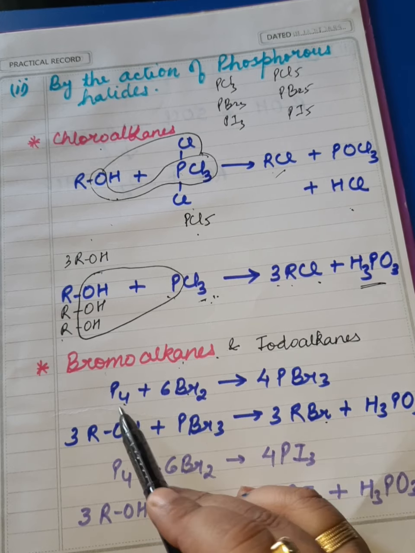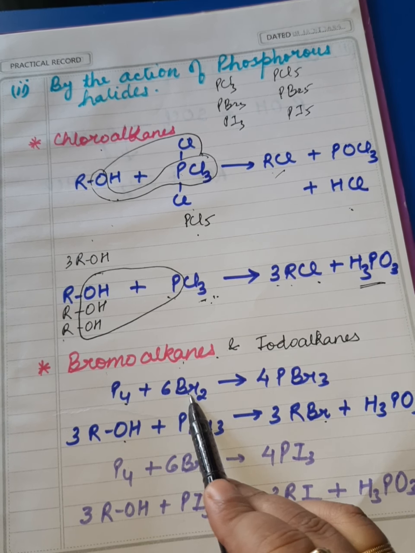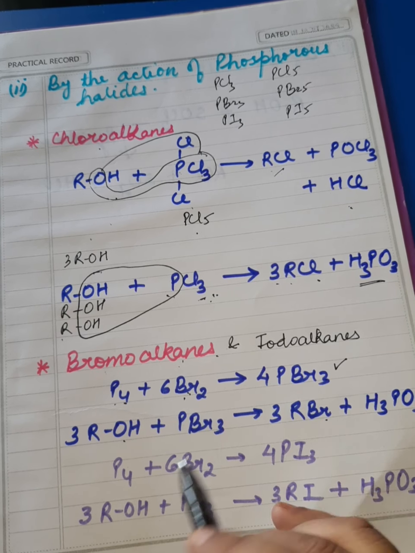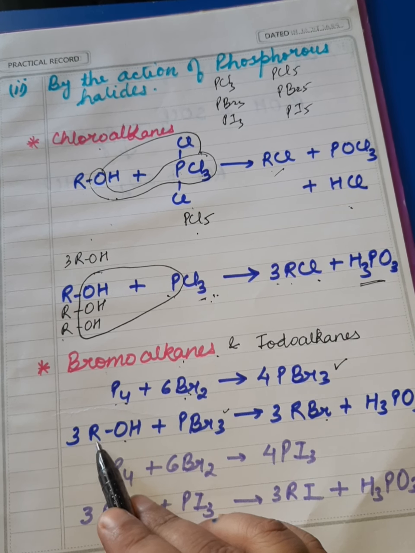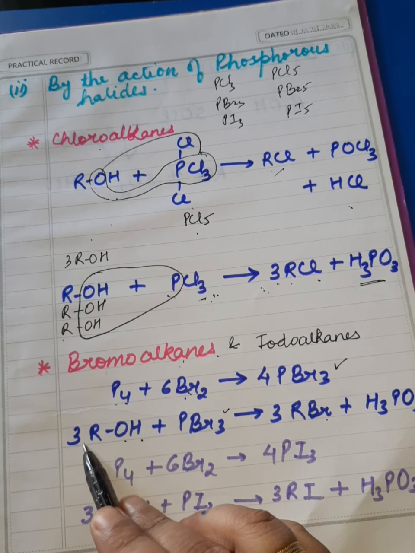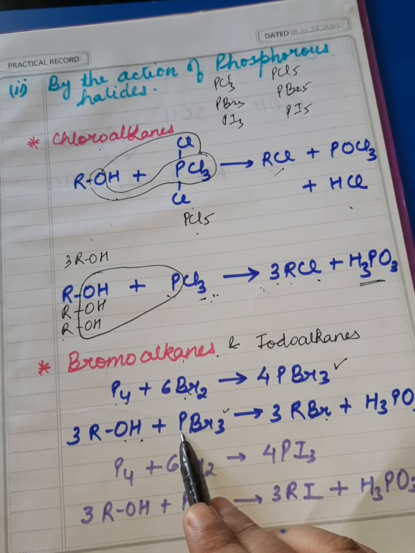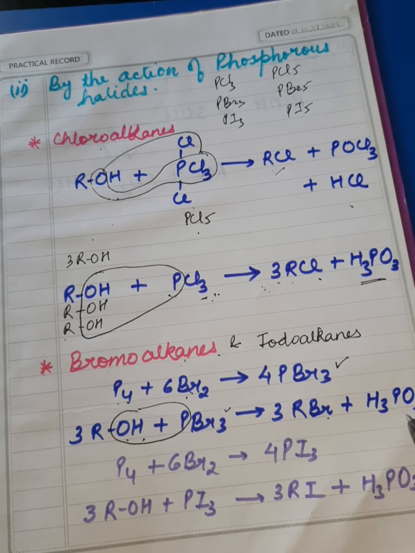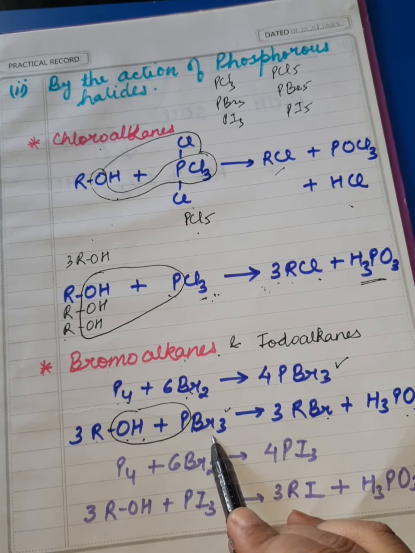Means in the reaction, red phosphorus and bromine are used to prepare PBr3, and then this PBr3 is made to react with alcohol. The reaction is exactly similar, 3 molecules of alcohol with 1 molecule of PBr3 with the removal of H3PO3, formation of 3 RBr.